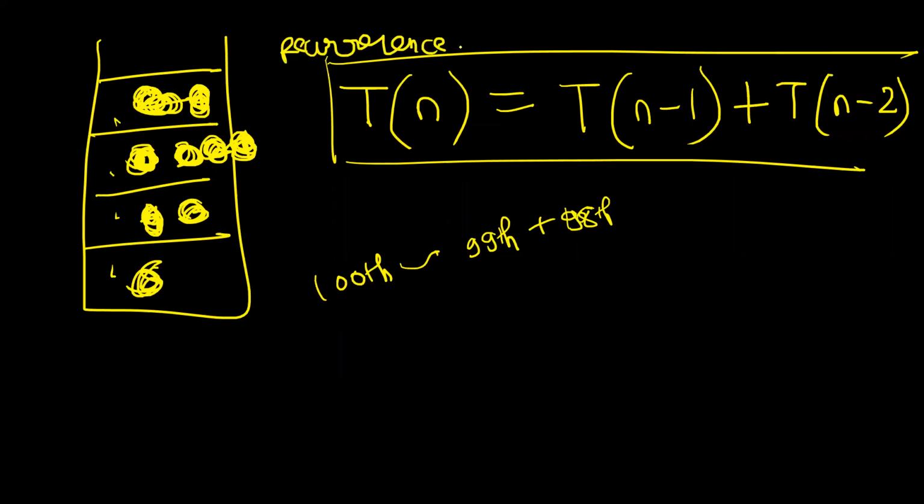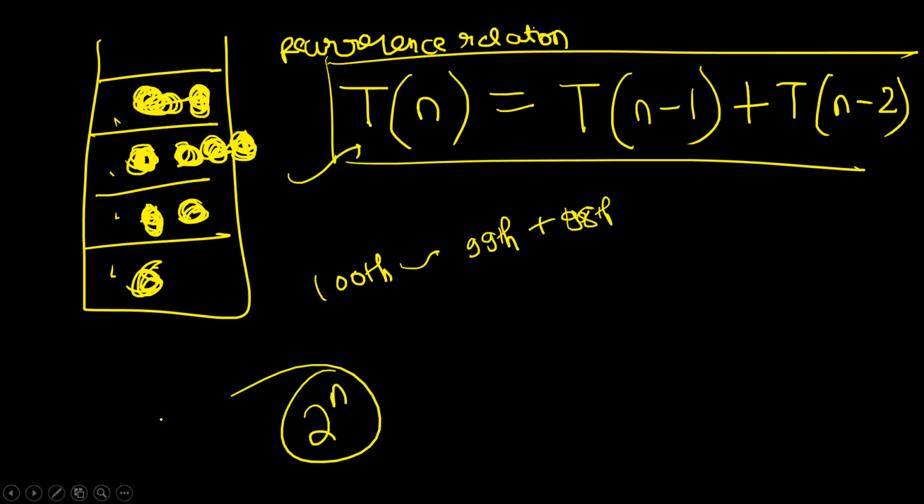Okay. And if you solve this using maths, you will see that the upper bound of this recurrence relation is 2 raised to n. Okay, the upper bound of this recurrence relation is 2 raised to n. But definitely, why will you agree with me like this, right? I have to give you certain proofs, right? And that is where comes a little bit tricky task of making it understand, right? I'll try to teach the time complexity in 2 to 3 formats, right? So whatever is more comfortable to you, you can try to digest using that.